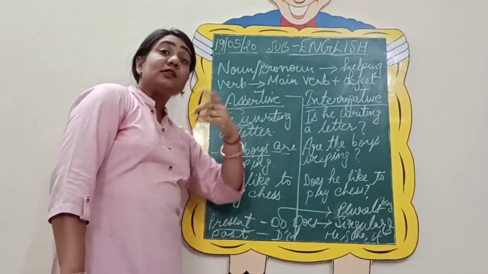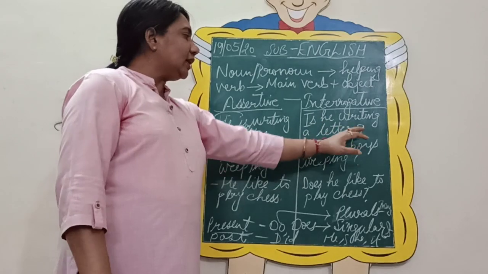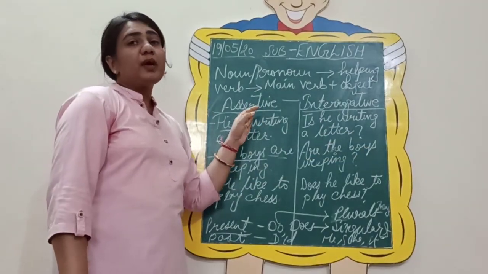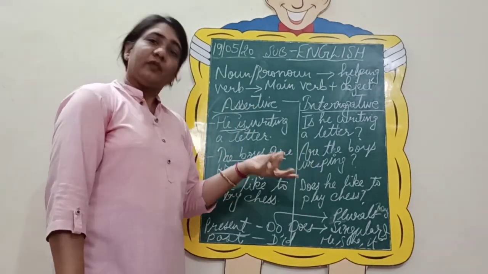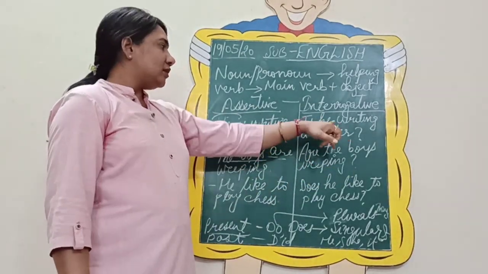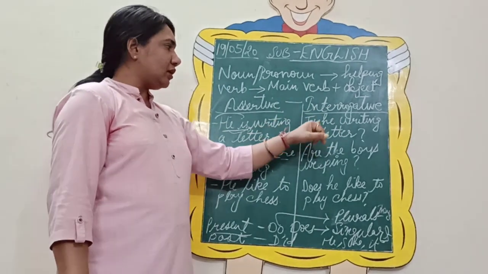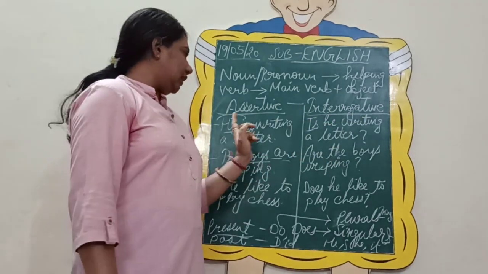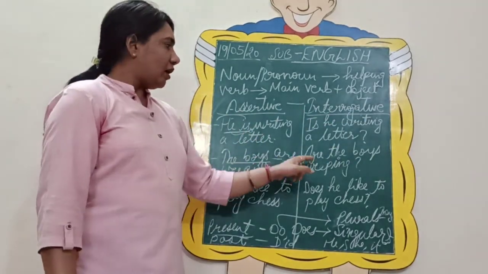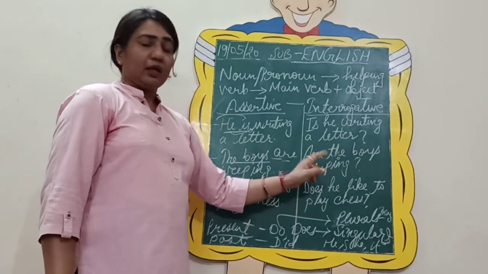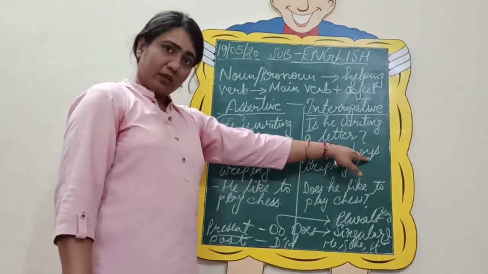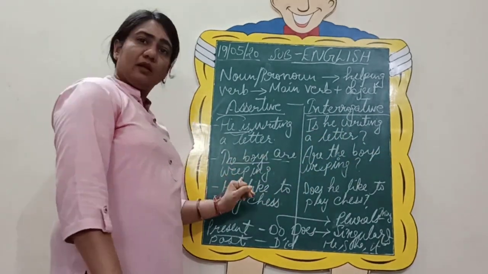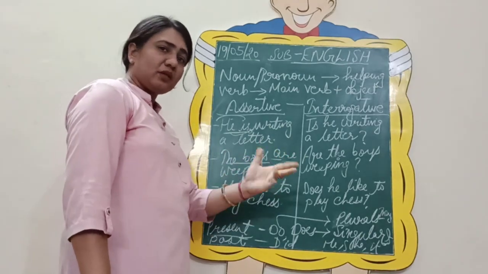So now let us reverse the order again. Is he writing a letter? If I give you an interrogative sentence and I ask you to change it into a simple assertive sentence, what will you do? Again reverse the order. Subject, bring it to the first position, is, bring it to the second position. So it will be, he is writing a letter. Are the boys weeping? Subject, the boys, are second position. So it will be, the boys are weeping. Simple. Just reverse the orders in both.